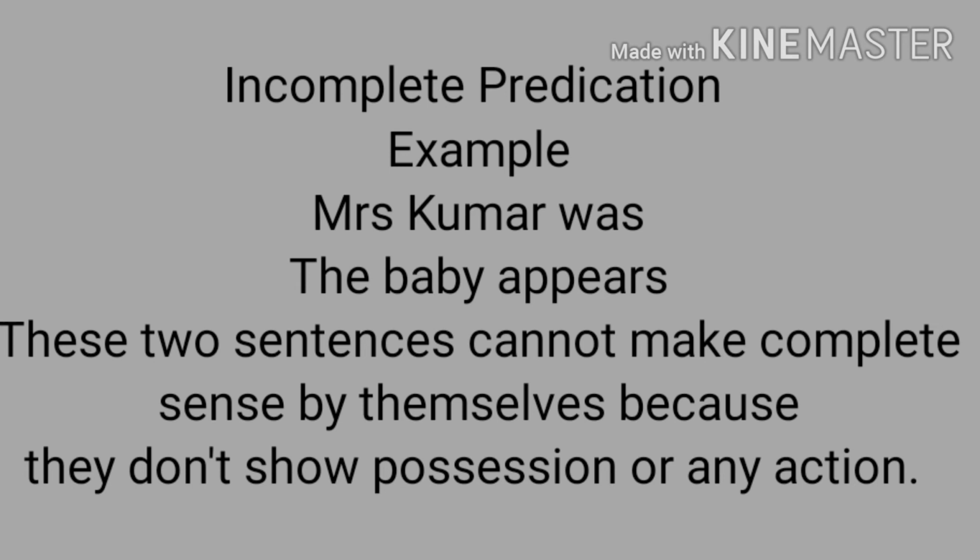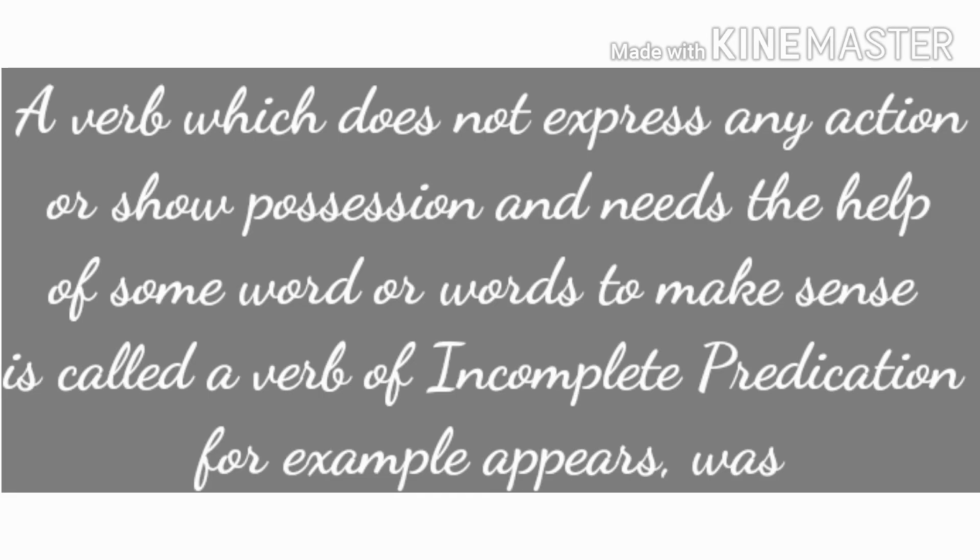And they do not show possession also or any action. So, these verbs are incomplete. So, let us read that what is incomplete predication. A verb which does not express any action or show possession and they need another word to make the sense is called incomplete predication.